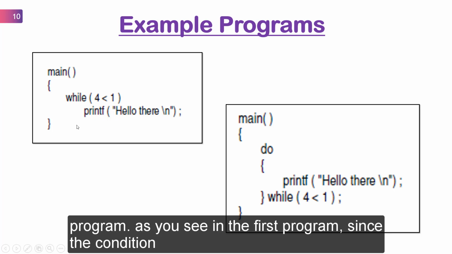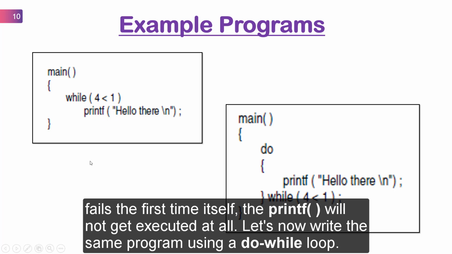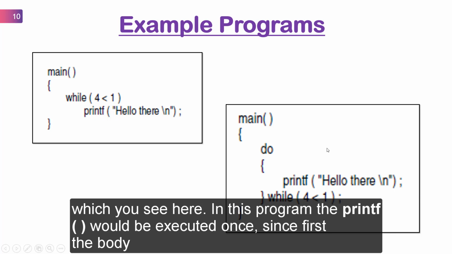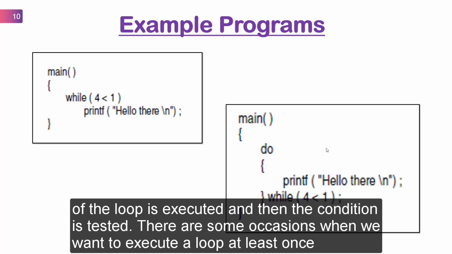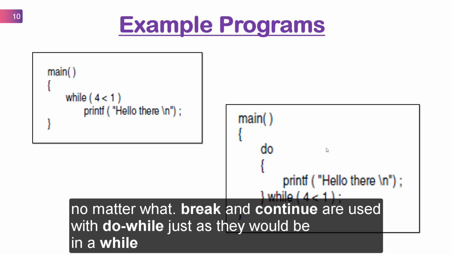So as you see in the first program, since the condition fails the first time itself, the printf will not be executed at all. Let's now write the same program using a do while loop, which as you see here. In this program, the printf would be executed once, since the body of the loop is executed and then the condition is tested. There are some occasions when we want to execute a loop at least once no matter what.